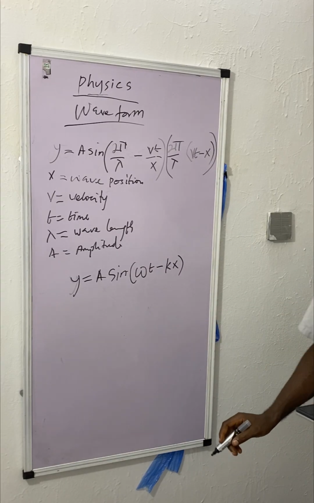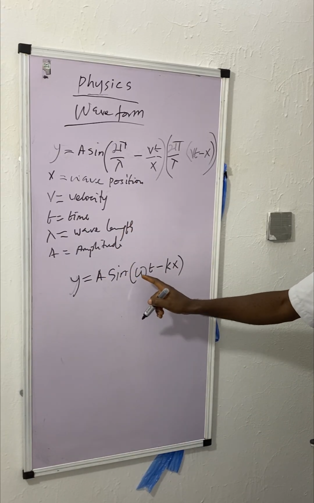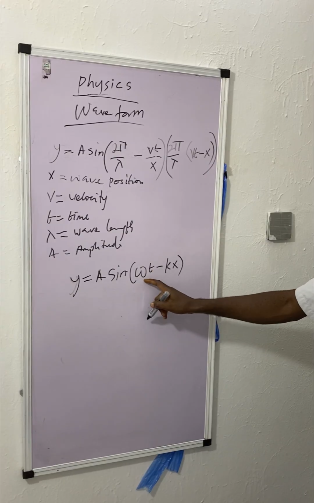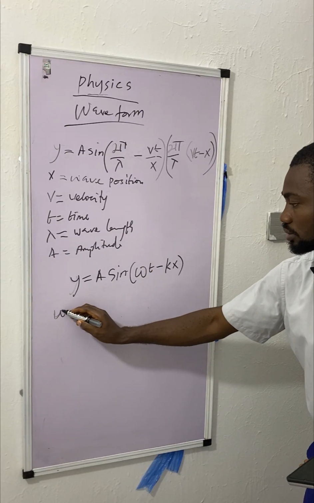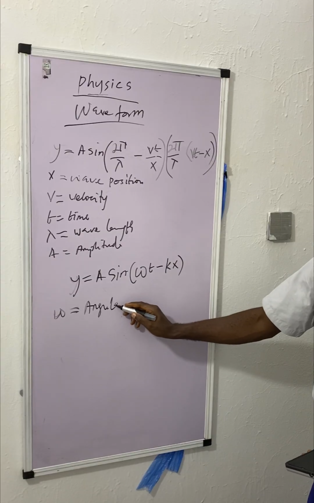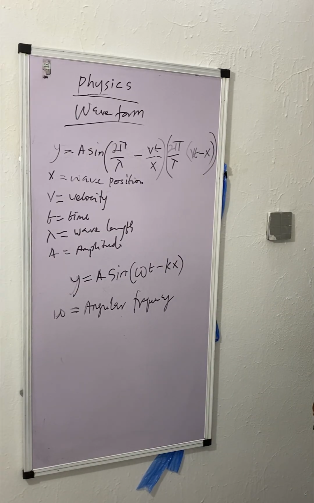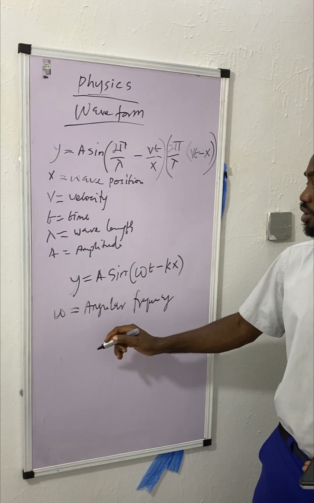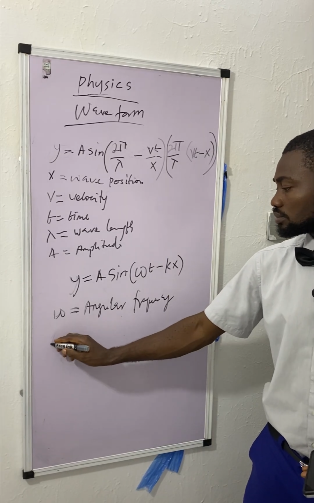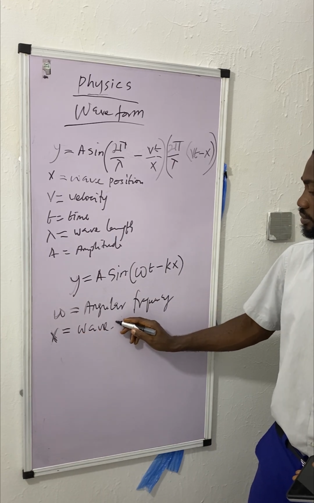Where A is amplitude, talked about that before. The symbol omega is equal to angular frequency. And k is known as wave number. k is equal to wave number.